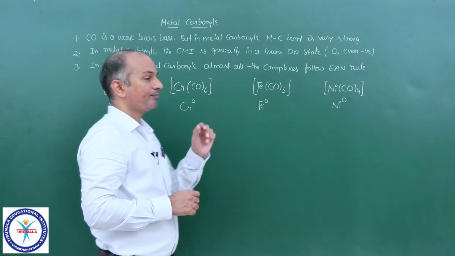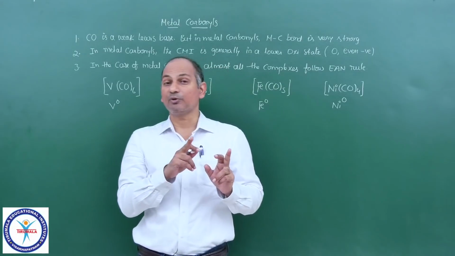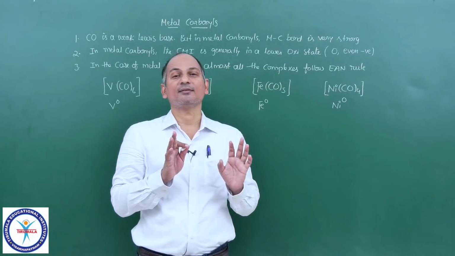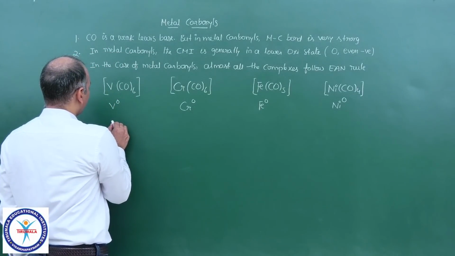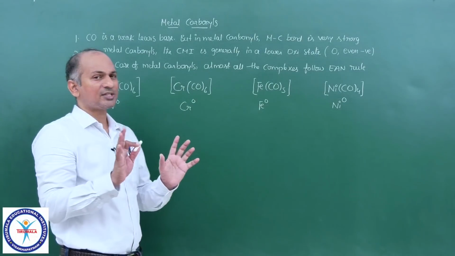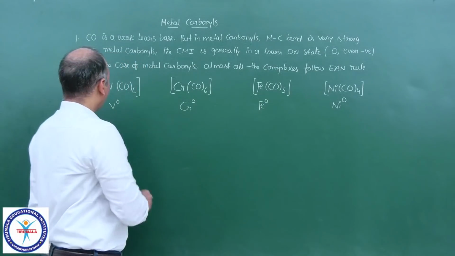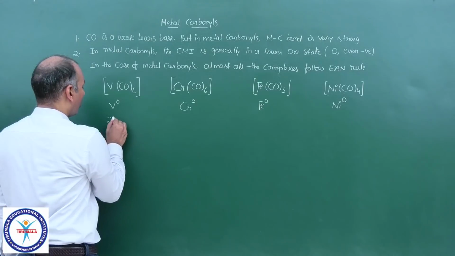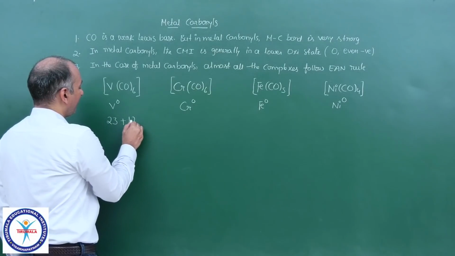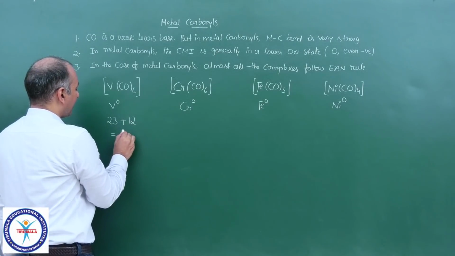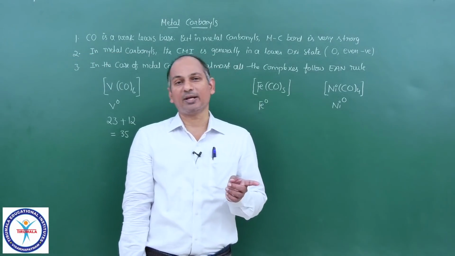Now, if you come to vanadium, what is the atomic number of vanadium? Scandium, titanium, vanadium: 21, 22, 23. And vanadium is in 0 oxidation state. You need not see the electron configuration, we are just checking whether it follows the EAN rule or not. If you know the atomic number, it suffices. Its atomic number is 23, no electron lost. And how many ligands are donating lone pairs? 12. And it comes out to be 35, 1 less than the atomic number of krypton, the next higher noble gas.